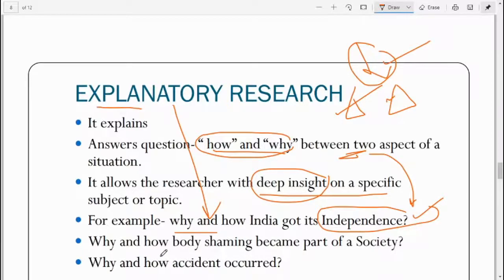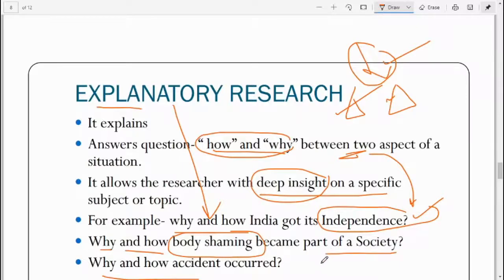The next example we have is why and how body shaming became part of a society. Body shaming is a phenomenon that has occurred and is still continuing in society. So why it happened and how it built up over time comes under explanatory research. Similarly, another example is why and how an accident occurred.